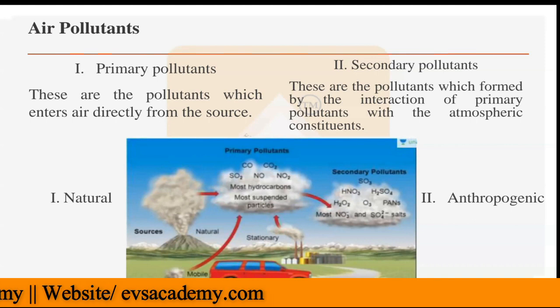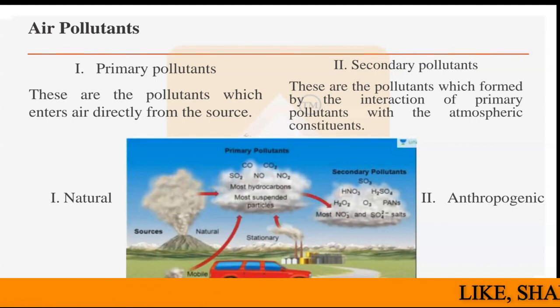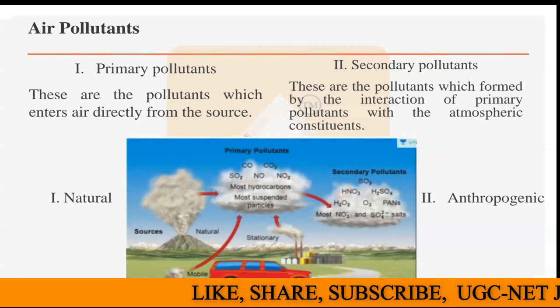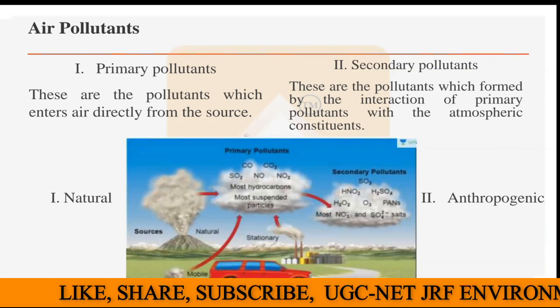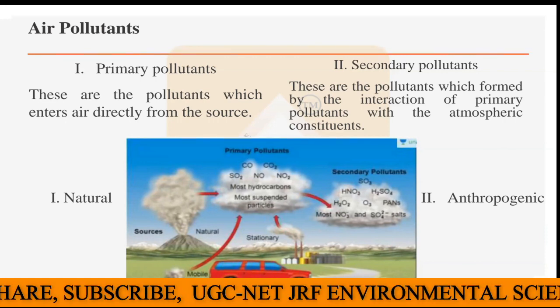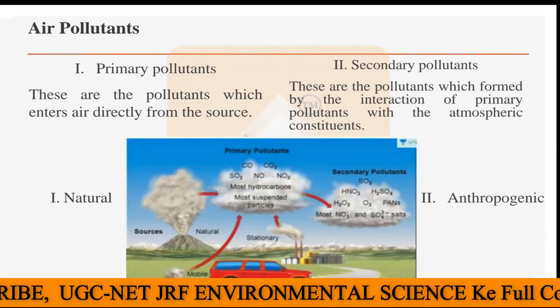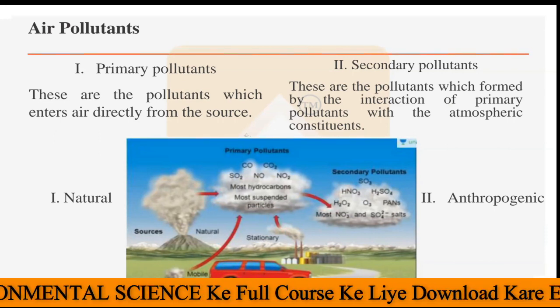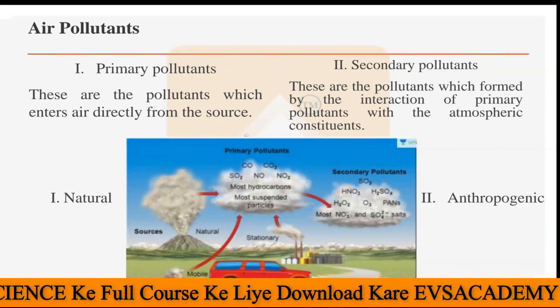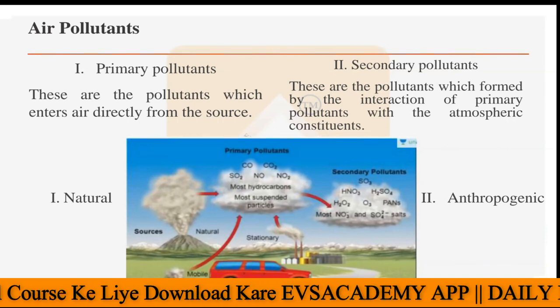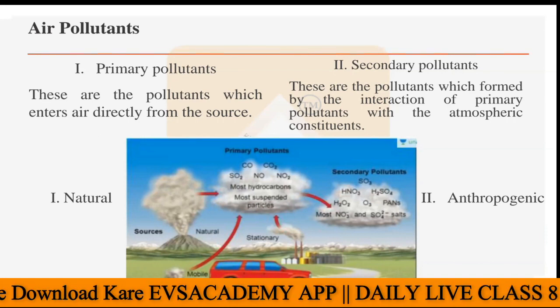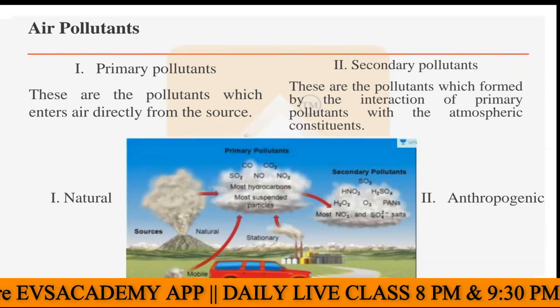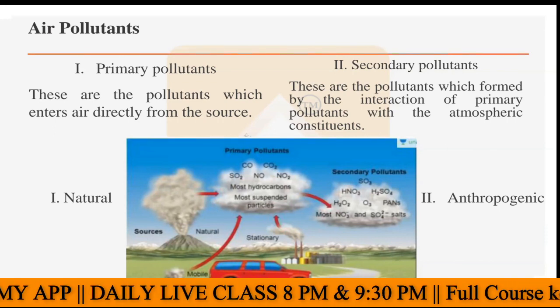Here we have to discuss how many types of air pollutants you can find. The air pollutants are of two types: one is primary pollutants, and the other is secondary pollutants. What are primary pollutants? Primary pollutants are the pollutants which enter the air directly from the source, and they do not react in the air; they remain in the same form.